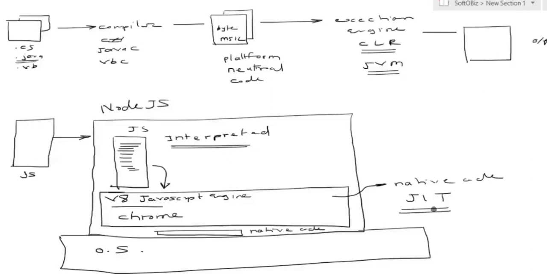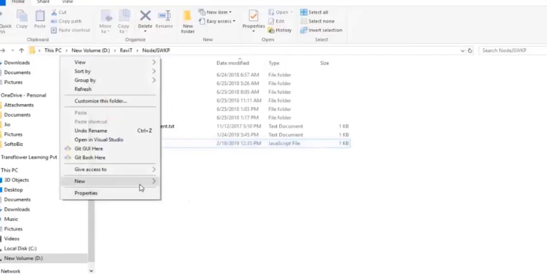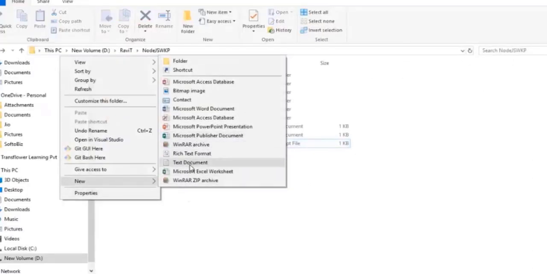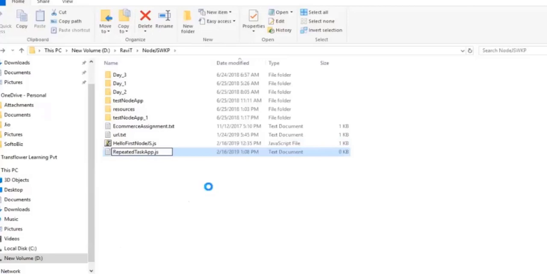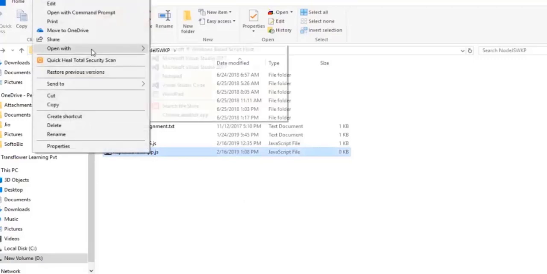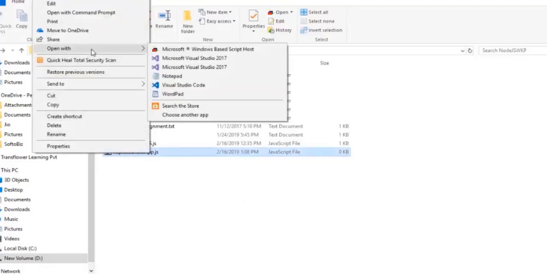So accordingly I should do one thing. I should go back to that folder, and inside this folder, let me create one more extra JavaScript file, .js. Now this file is created. I want this file to be edited. I can always open this particular file in my notepad, but I don't like writing my lines of code in this way.